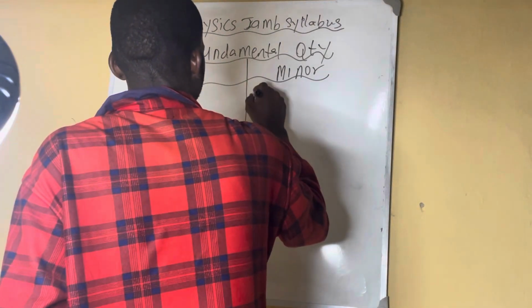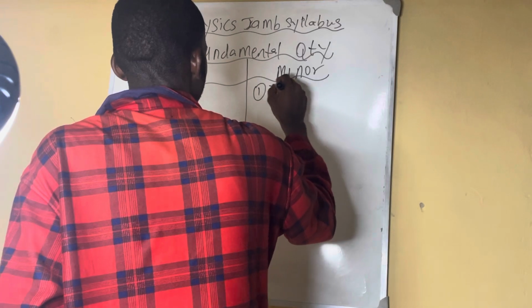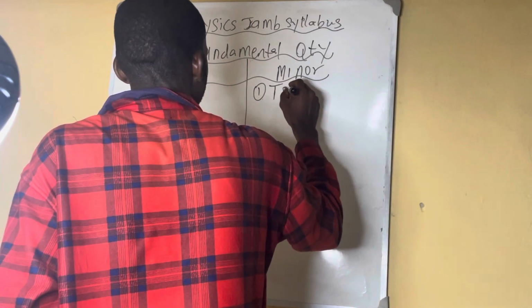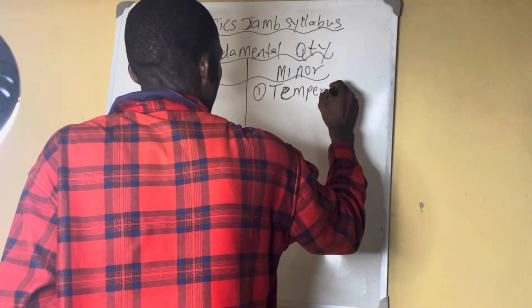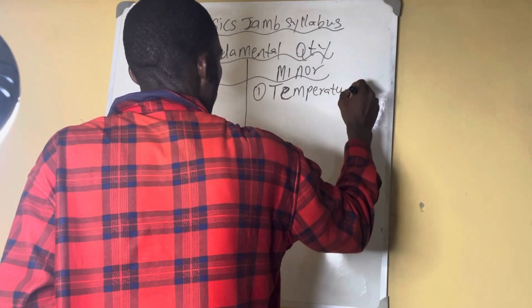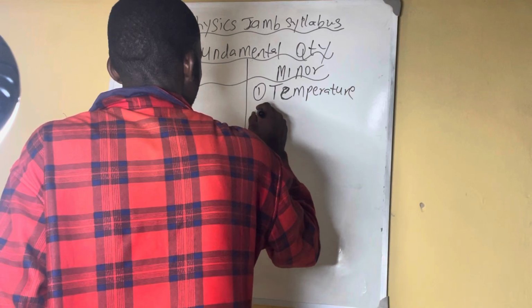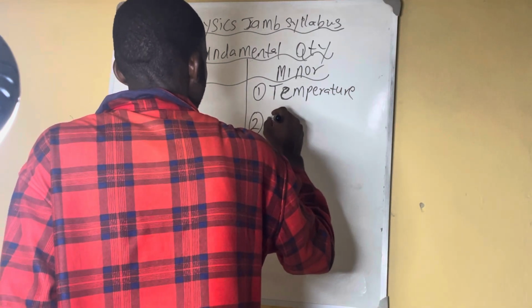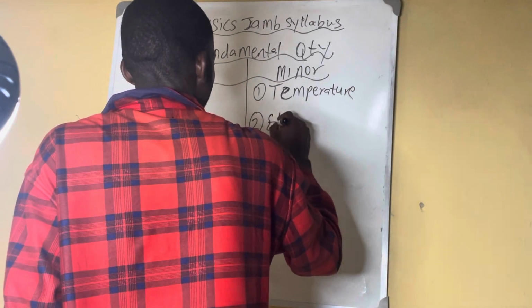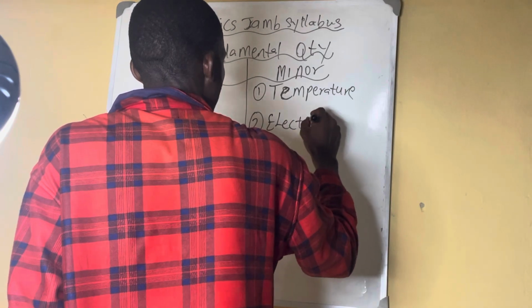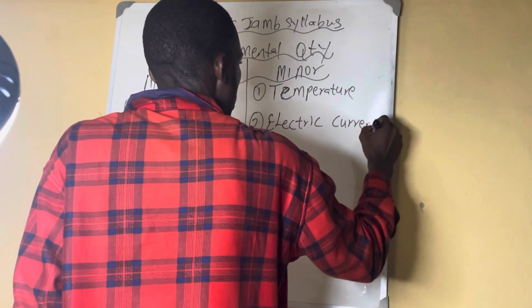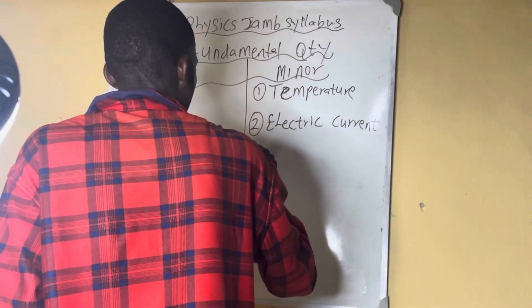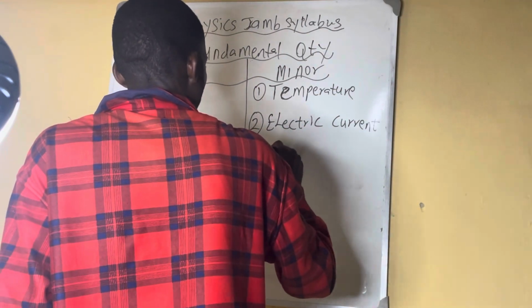The minor ones: number one is temperature. Number two, electric current. Number three, amount of substance.